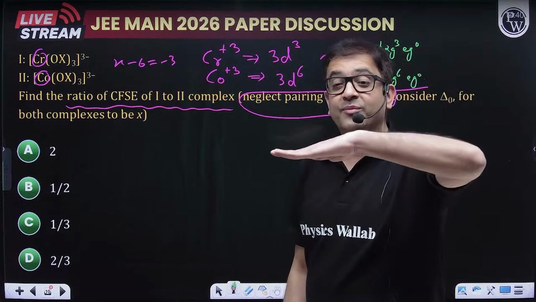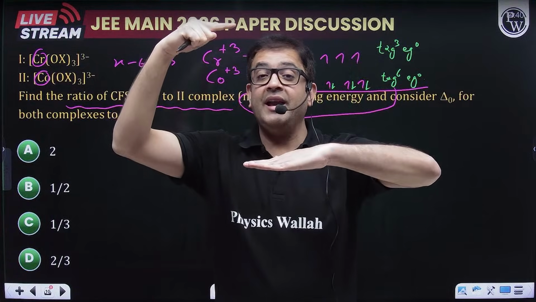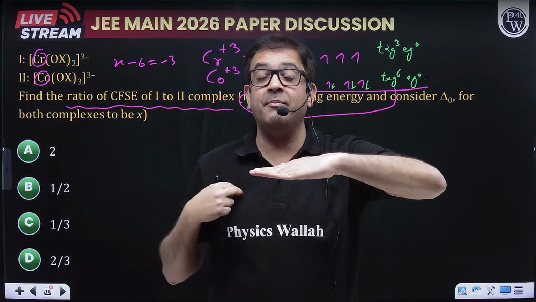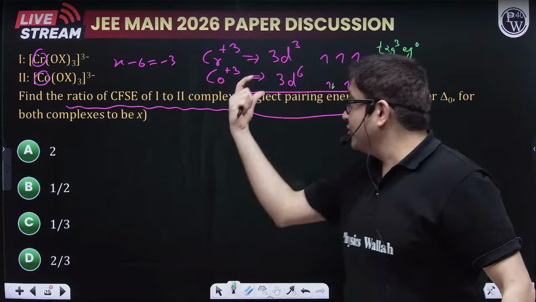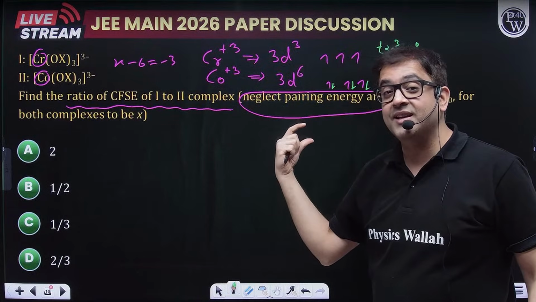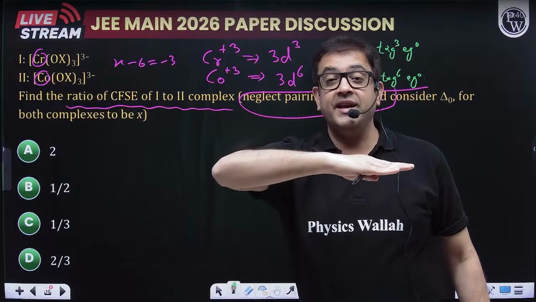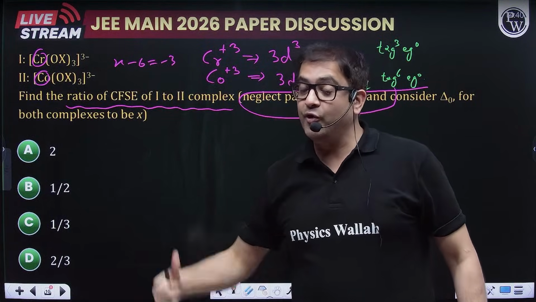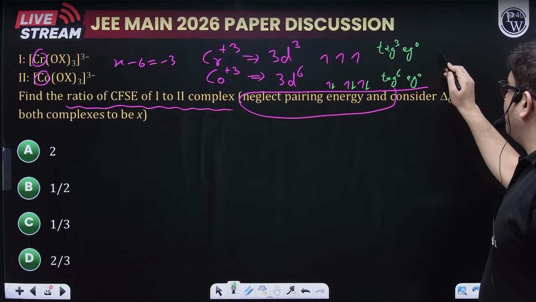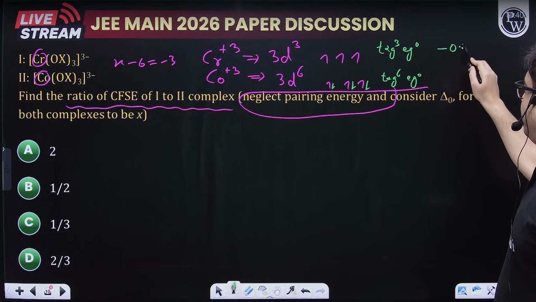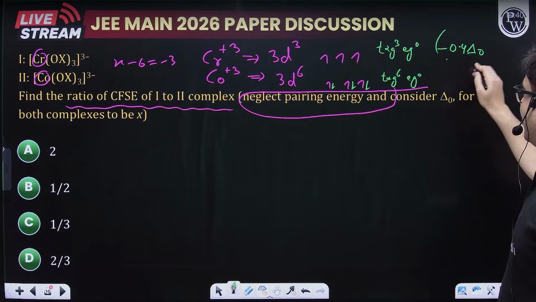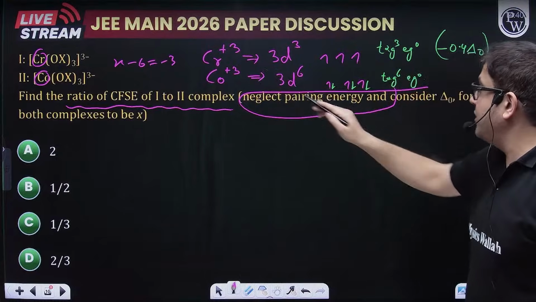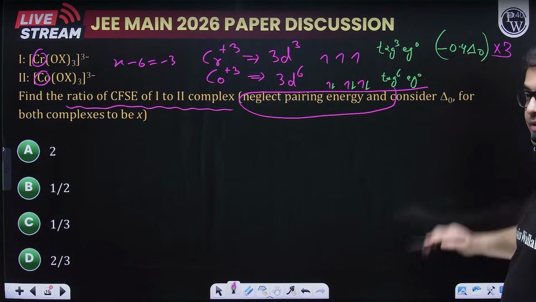Now we know from the barycenter, the electrons in the upper set gain a crystal field splitting of 0.6 times delta naught. And those occupying the t2g subshell, as per the barycenter, the contribution per electron is minus 0.4 times delta naught. So minus 0.4 delta naught has been acquired by how many electrons? For chromium +3, by 3 electrons.